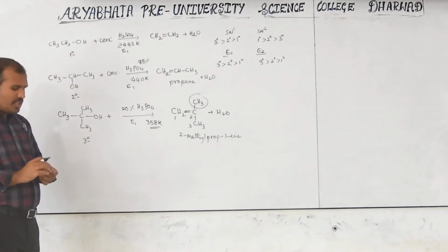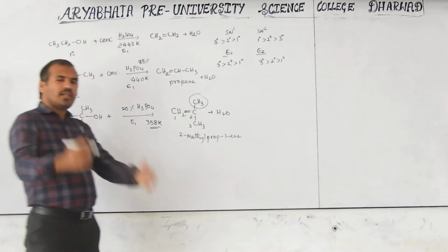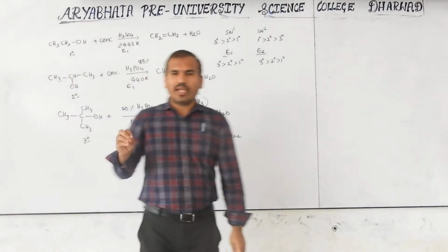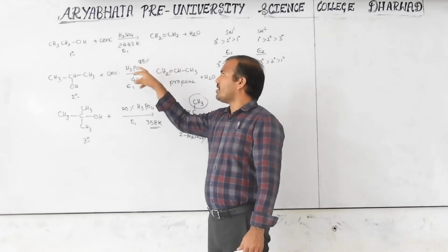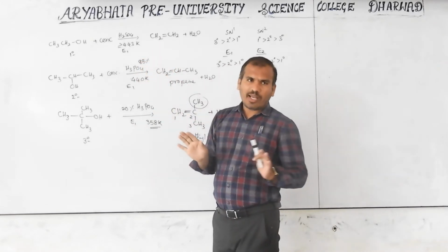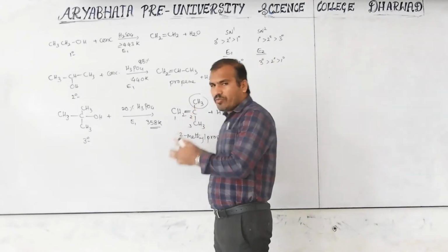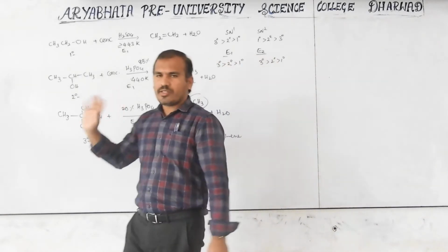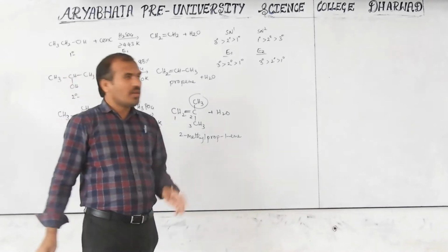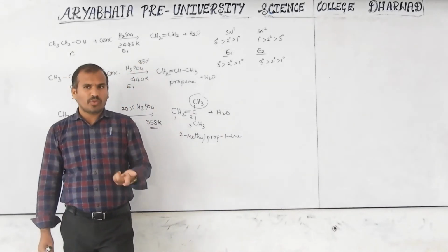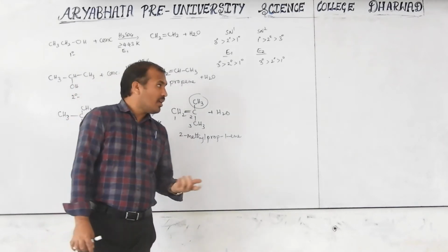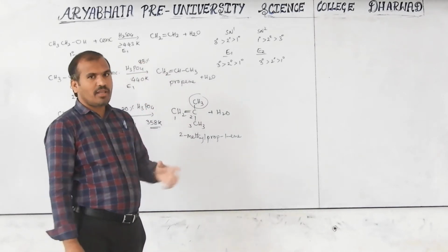Keep in mind, whenever you attempt a competitive exam, in most cases they will ask with H2SO4 or H3PO4. If any acids are there, it always undergoes the E1 mechanism. There is no E2. E2 applies when a metal oxide such as aluminium oxide Al2O3, or zinc chloride, or similar reagents are there.